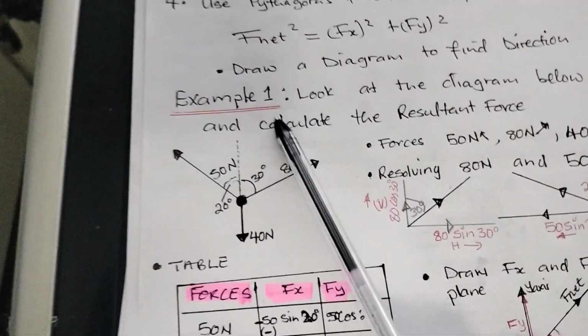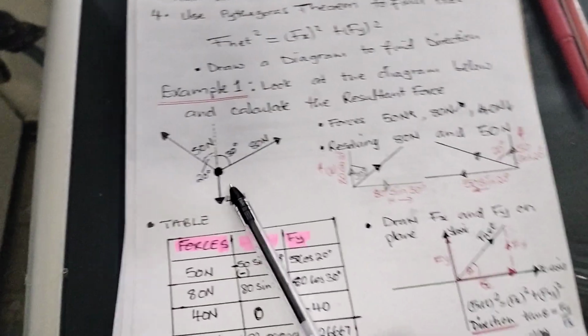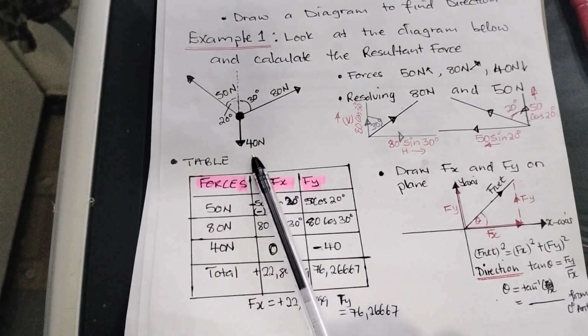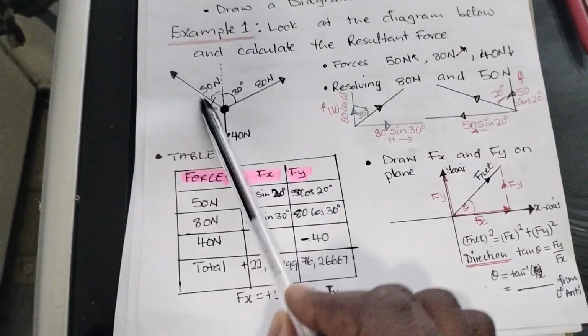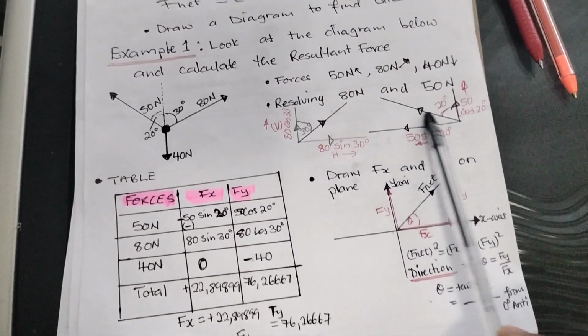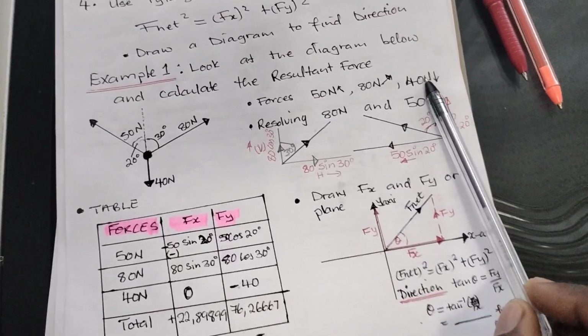Where do we apply this? When I ask you to calculate a resultant on this body, so I need to calculate the resultant force. Which forces are acting there? Which is 50, 80, and 40. So what we do now, we need to resolve these forces. We find the components in this direction. So look at how I resolved the forces, the 50 newton force, the horizontal component, the vertical component.